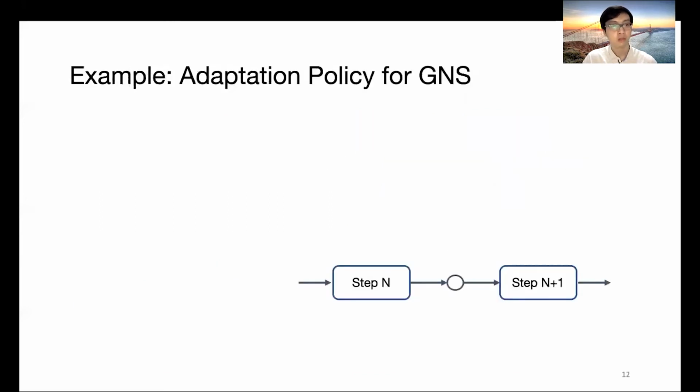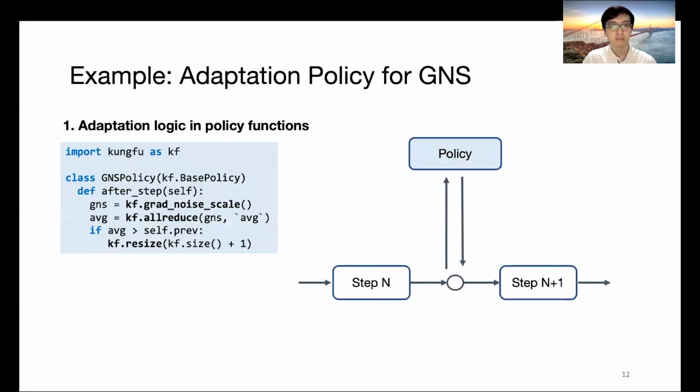We show how a KungFu policy works using the gradient noise scale example. In this sample policy, the user wants to monitor the gradient noise scale to adapt the batch size in between every training step.